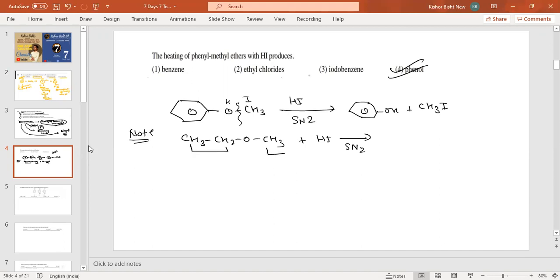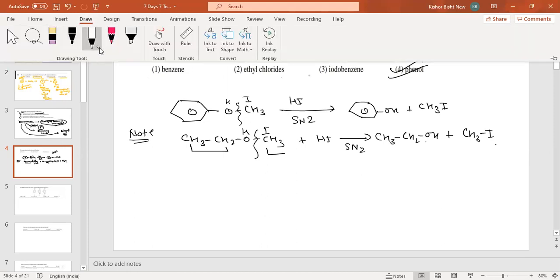So please remember, the carbon atom where there is the lesser number of carbon atoms, that side will be the iodide part. Iodine will join there, and on this side H will join. So it is from alcohol, and the second one is iodine.